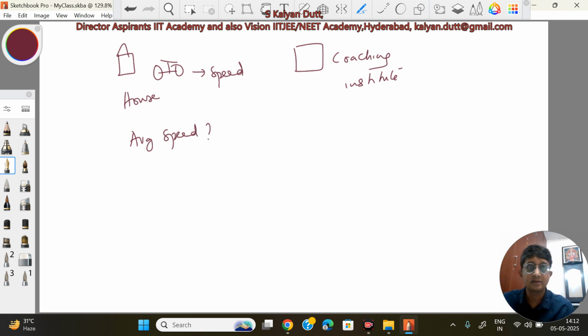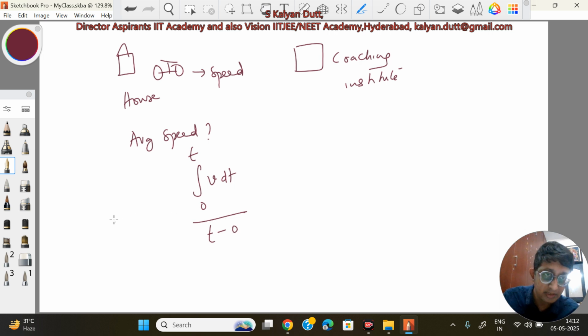How do we find it? So what we are doing is we are integrating speed with respect to time from 0 to t seconds. Suppose I traveled for t seconds. It took t seconds for me to go from house to coaching. I could have taken hours also, but I'm taking seconds. Divided by the total time, this is my average speed. Now, why are we defining average like this?